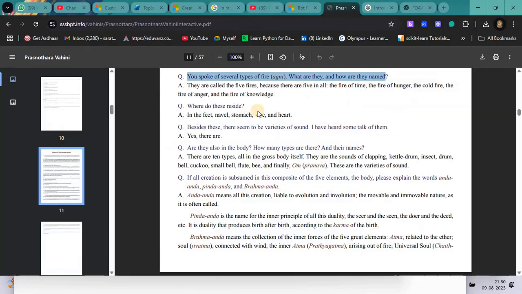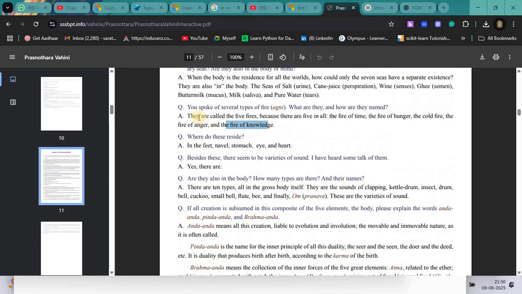Let me go to the topic. I think they are called five fires because of the elements: fire of time, fire of hunger, cold fire, fire of anger, and fire of knowledge. You can see in the PDF it is written here. They are called five fires.